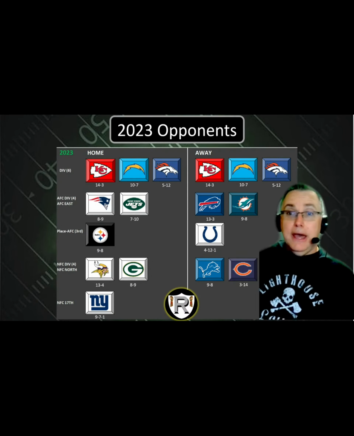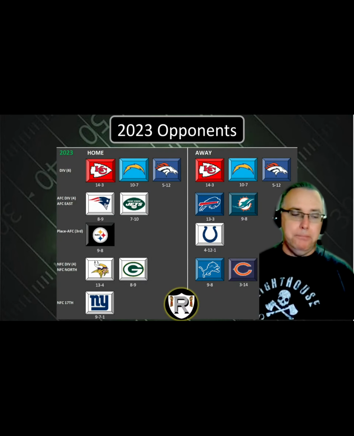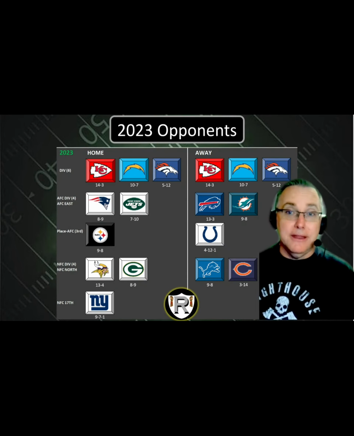Detroit, on the way up, 9-8, guys. If you haven't been paying attention to Detroit, Jared Goff earned that spot. It looked like that trade with all those number 1s, he was going to be like a transitional type quarterback. Not so fast here. He put on big numbers this year. Amon-Ra St. Brown at wide receiver, who's going to be a pain in the butt for us.